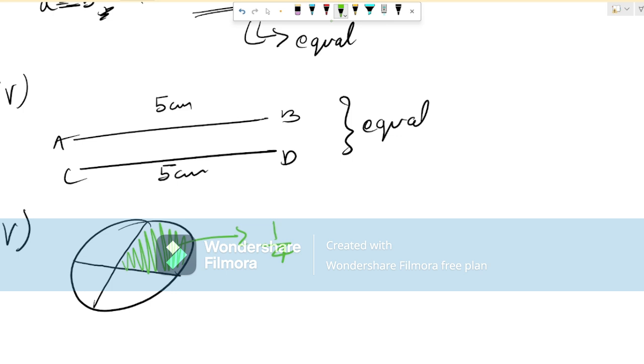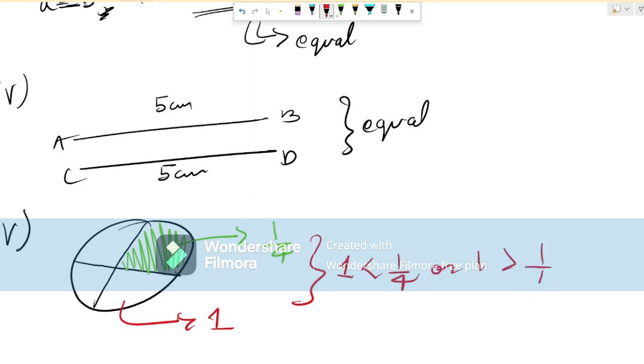Okay, and if I consider the whole circle, we'll take it as 1. Now if we compare the two, which one is going to be bigger? Tell me. Is 1 smaller than 1/4 or is 1 greater than 1/4? Okay, now the answer for this one is this one. 1 is greater than 1/4 because the whole is greater than the part.